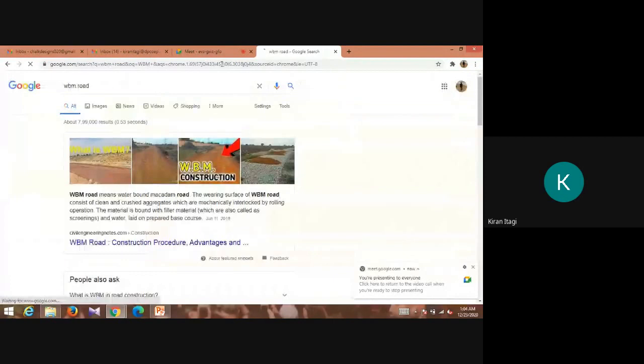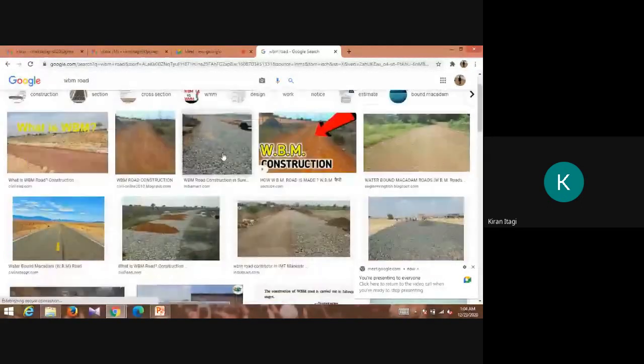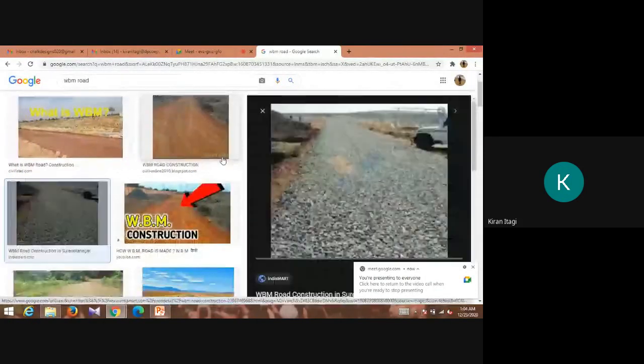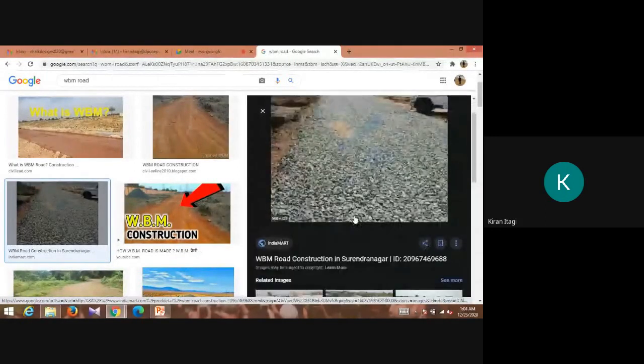These are types of road you have seen daily. Once you see the picture, you will get some ideas. The picture is a little bit blurry.